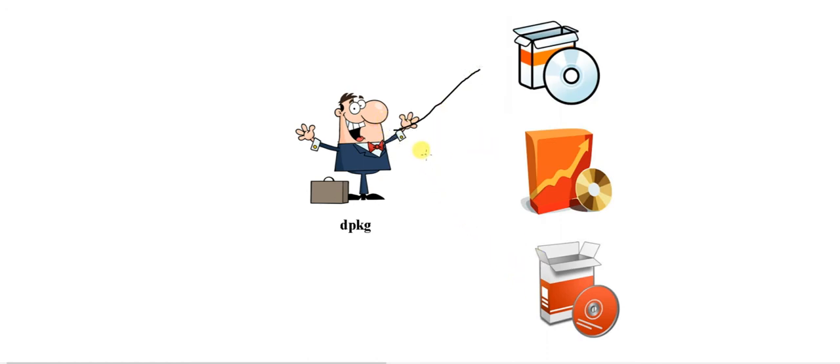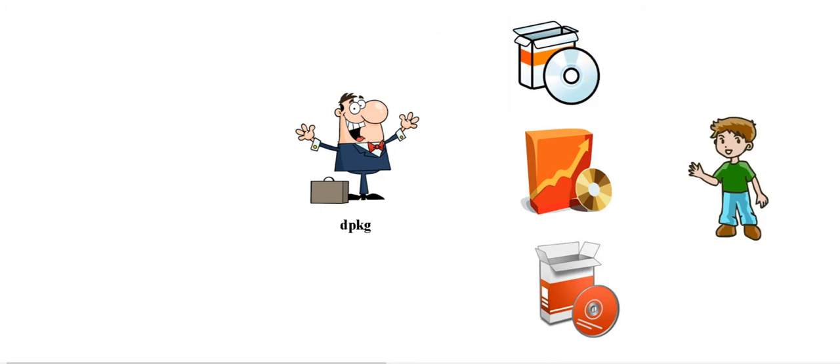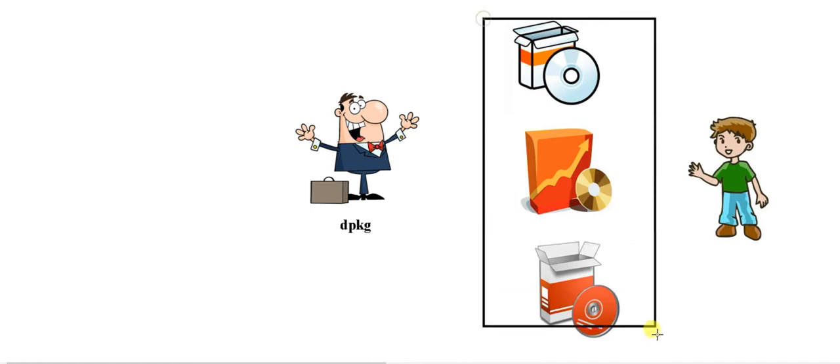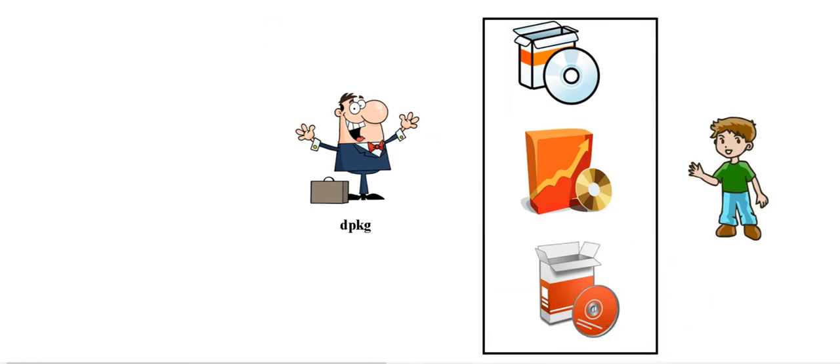So let's say you went to him and you want to know how many software your Linux machine is having. This is my question and this I want to know. So let's say this is my Linux machine and this is having a number of software and I want to know. I can't go and find it without the help of DPKG, right? In window machine you need control panel in order to see what are the software installed, right? Then only you can have a plan to uninstall it, right?